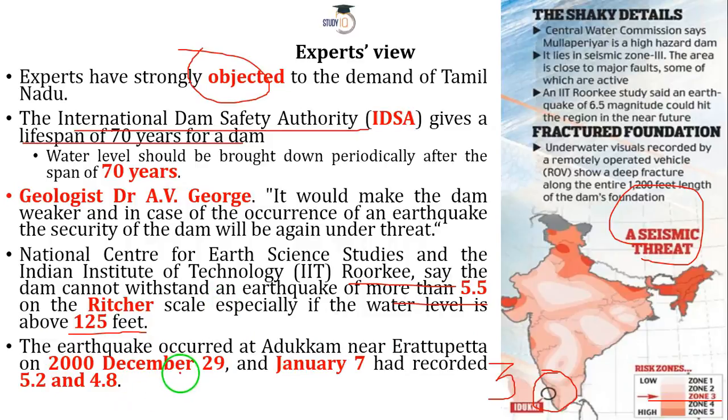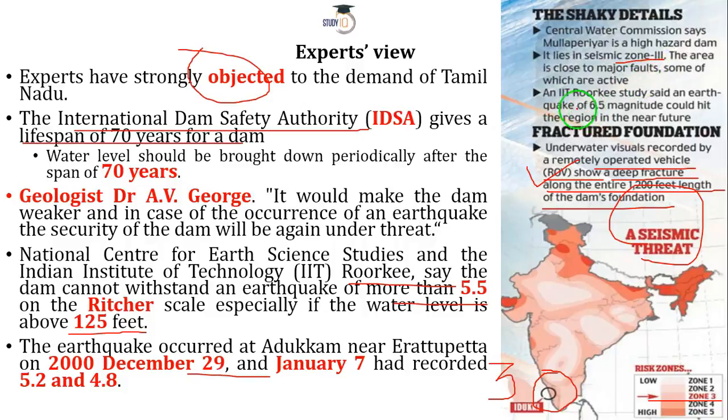Earlier as well, this area had its own earthquakes, and an ROV, that is a remotely operated vehicle, was sent underneath this dam, to the bottom of the dam, and it found a deep fracture along the entire 1200 feet length of the dam. So this is a big threat. The other thing is that the Central Water Commission says that Mullaperiyar Dam is a high hazard dam. As I told you, it lies in seismic zone 3.